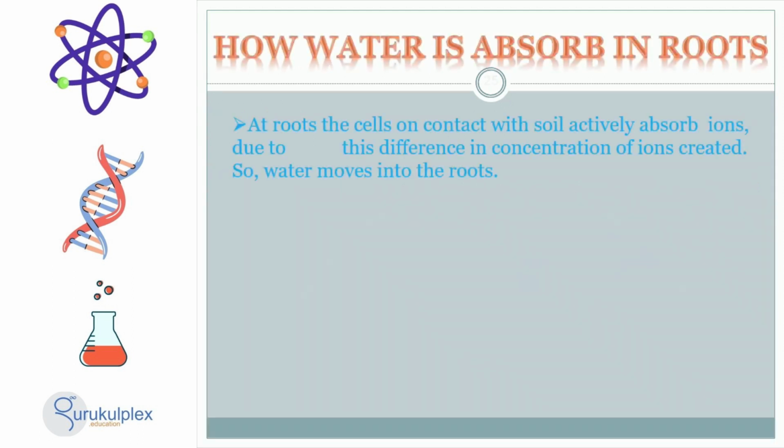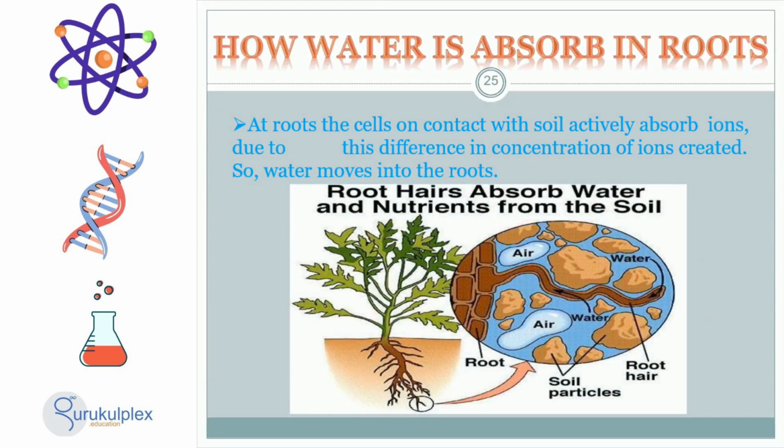Plants are able to grow and thrive because, at the roots of their cells, they actively absorb ions from the soil due to the concentration gradient. This absorption causes water to move into the roots.